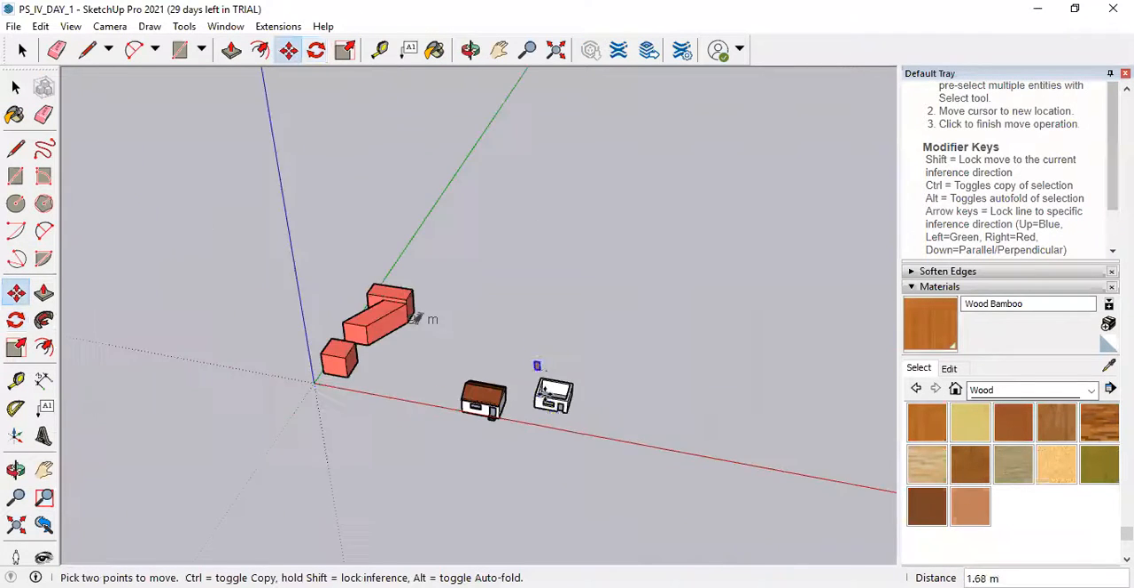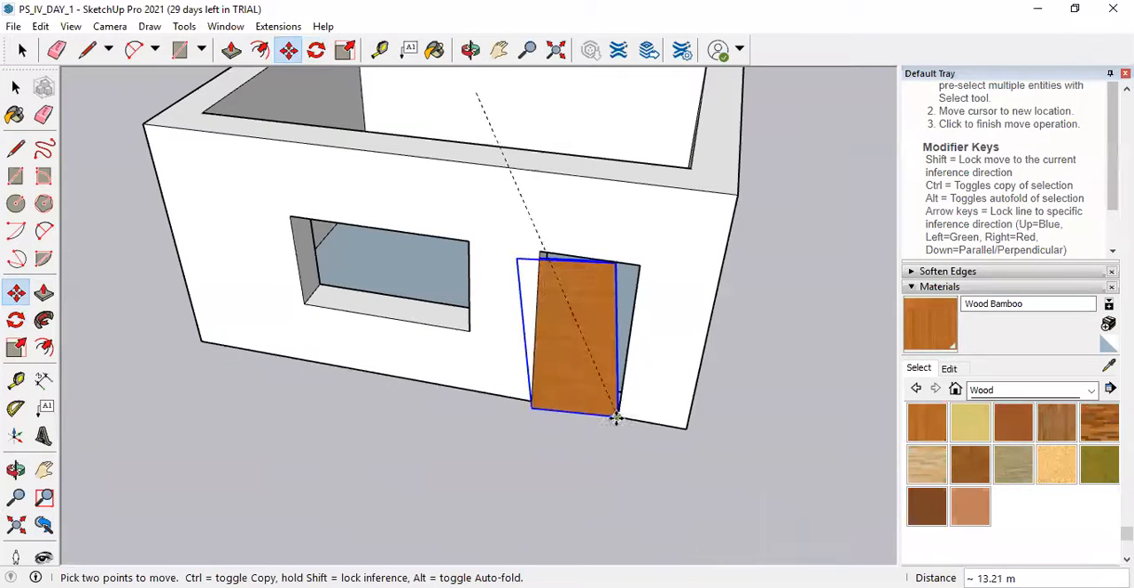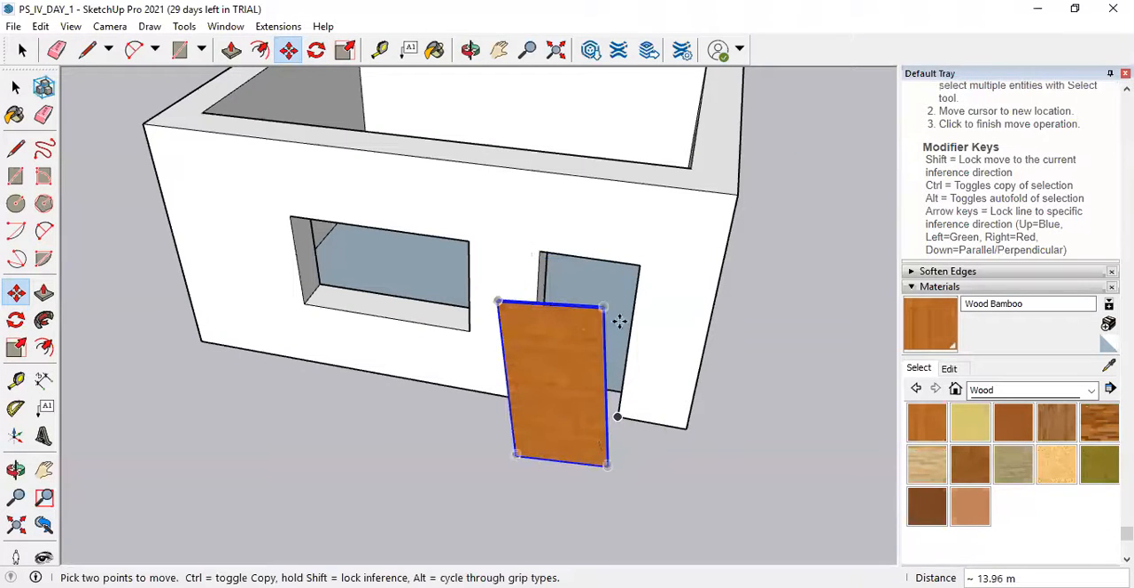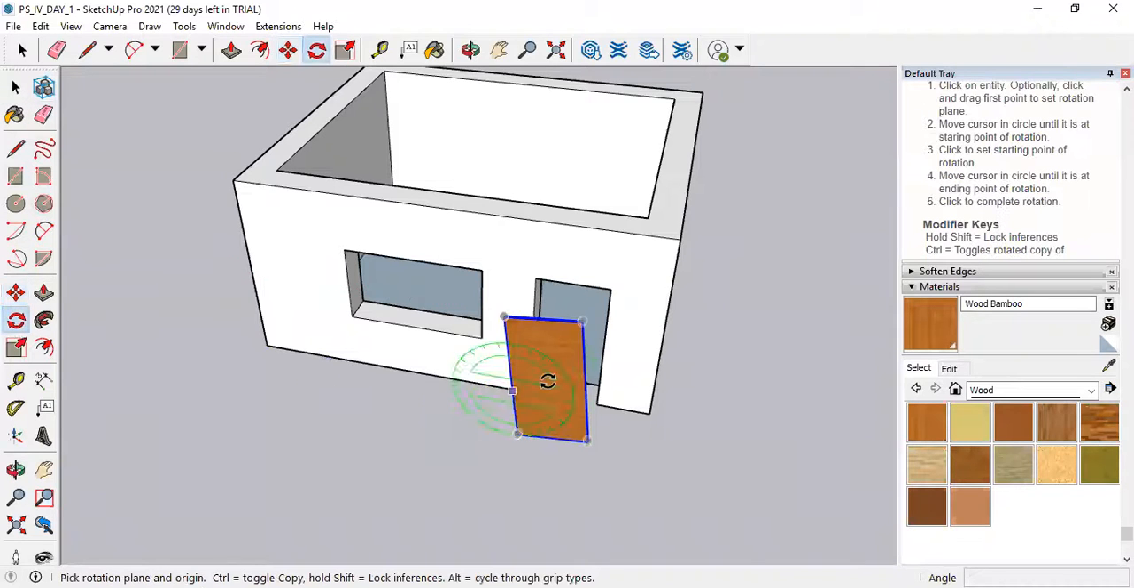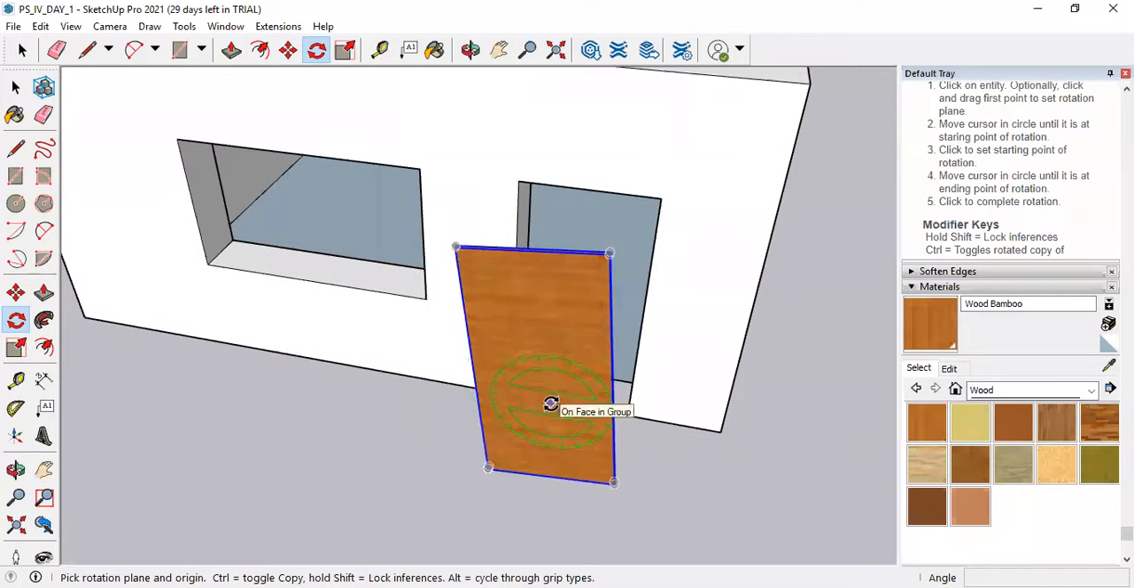Select this and select the move command and place it over here. Now you can see the orientation of the door is not proper. Again, go to the rotate command, select this face.